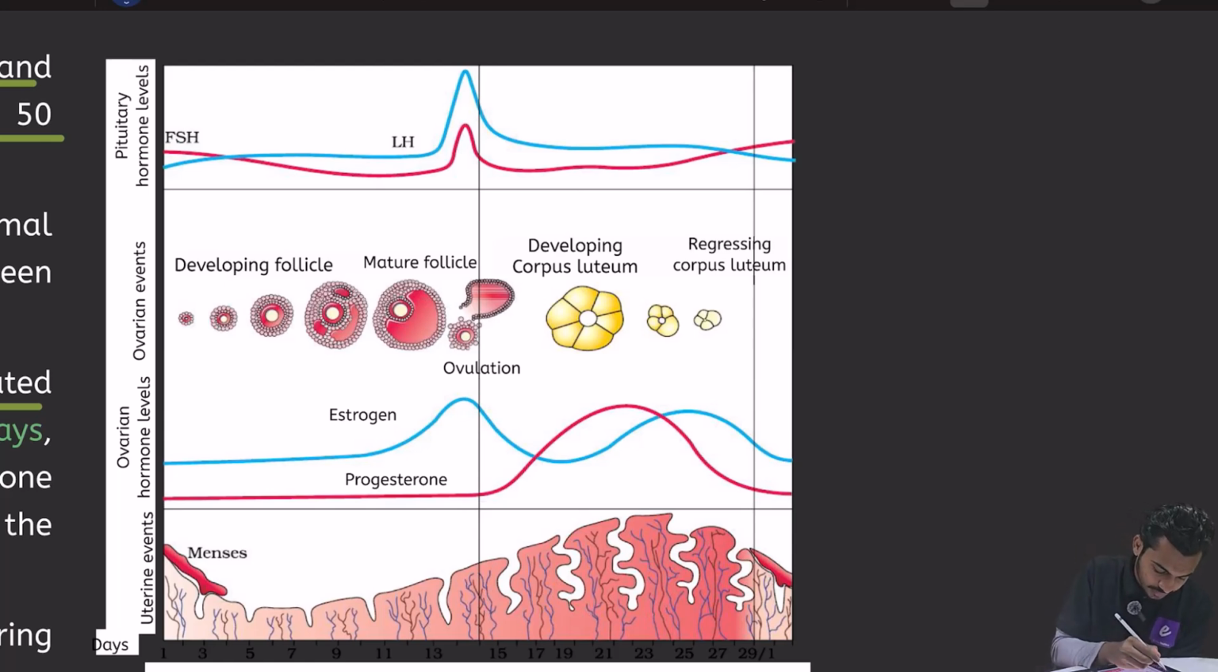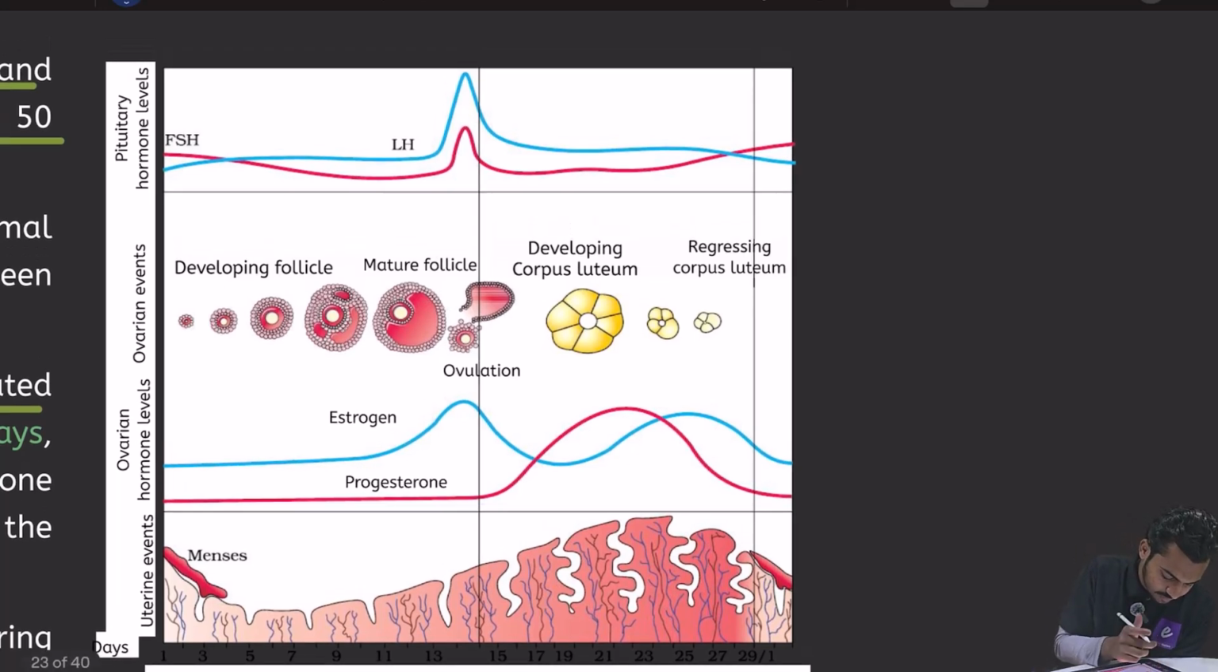So now in this graph, first you can see the pituitary hormones, and there are two pituitary hormones: one is FSH and one is LH. Then below this, there are ovarian events. In the ovarian events you can see the primary follicle.